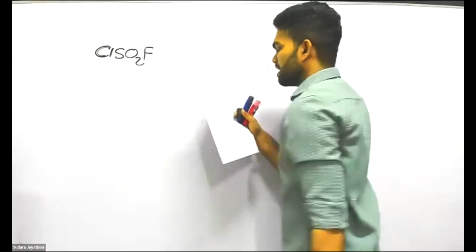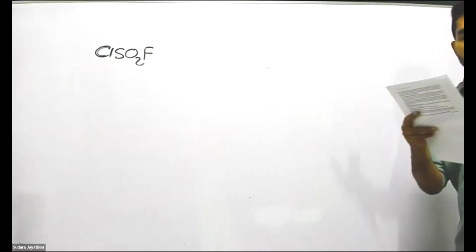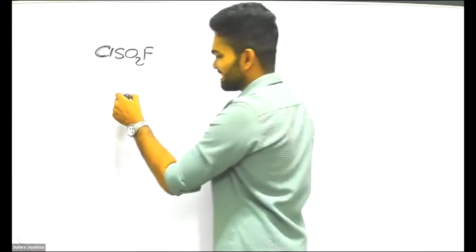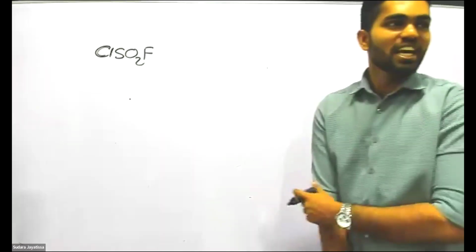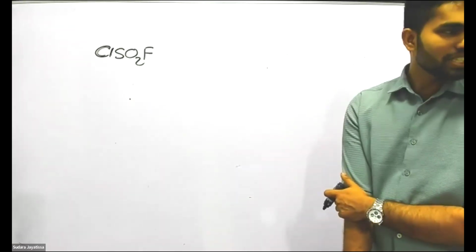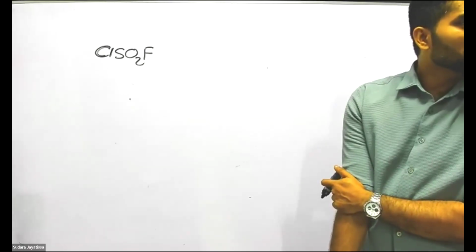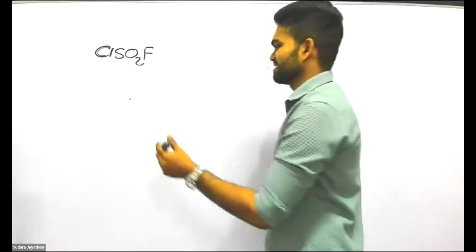ClSO2. Okay, Lama. Now, have they given any skeleton? No. Then what should we do? Take the lowest electronegative atom as the central atom and draw the skeleton for ourselves. What is the central atom then? Chlorine or sulfur? Sulfur.